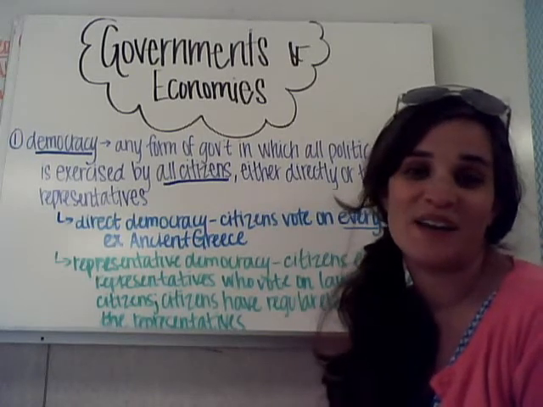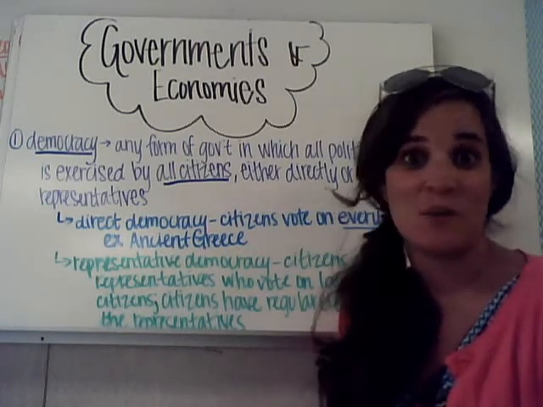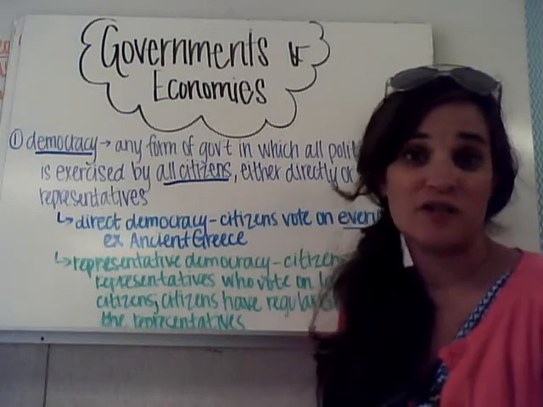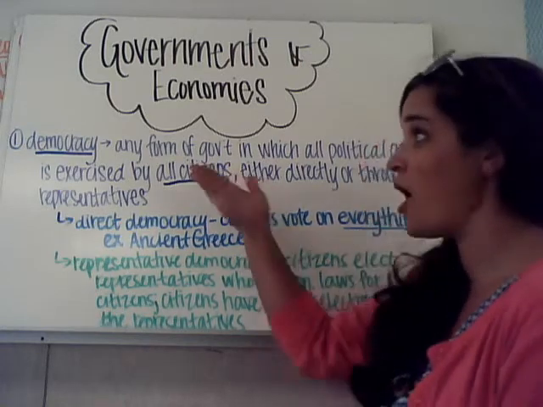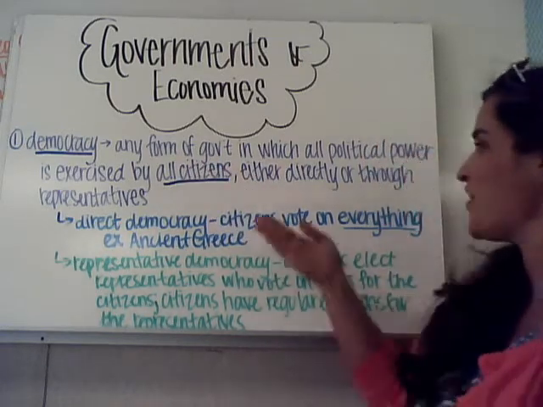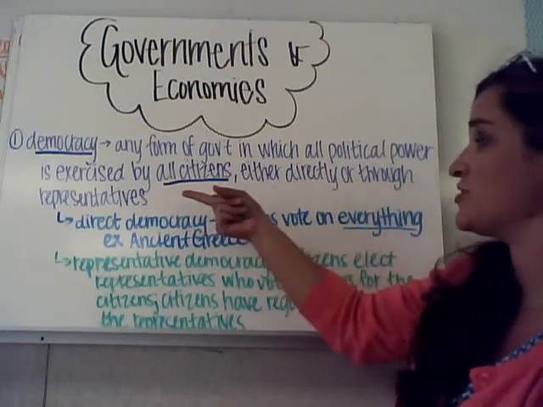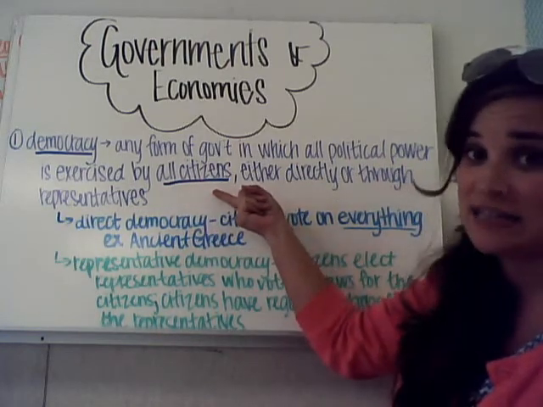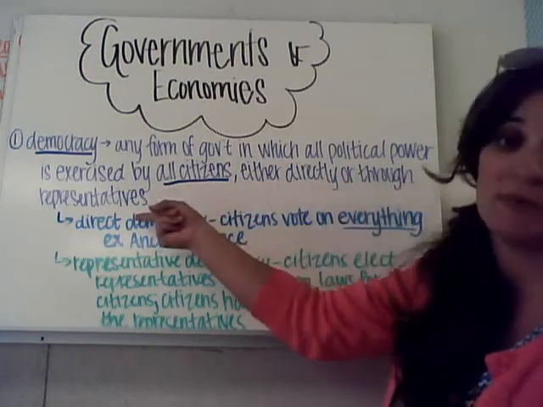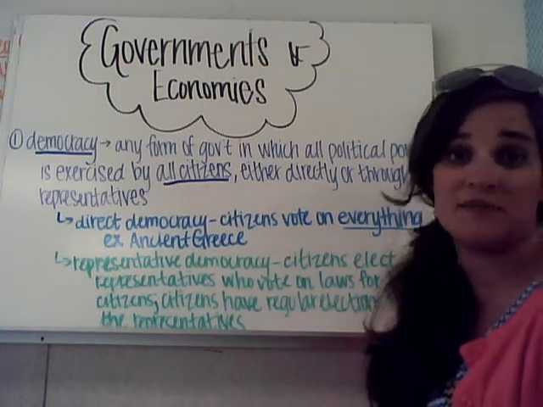Okay, so today I'm talking to you about governments and economies that we see around the world. The first of which is a government called democracy. It is any form of government in which all political power is exercised by all citizens, either directly or through representatives. We have two types of democracy.